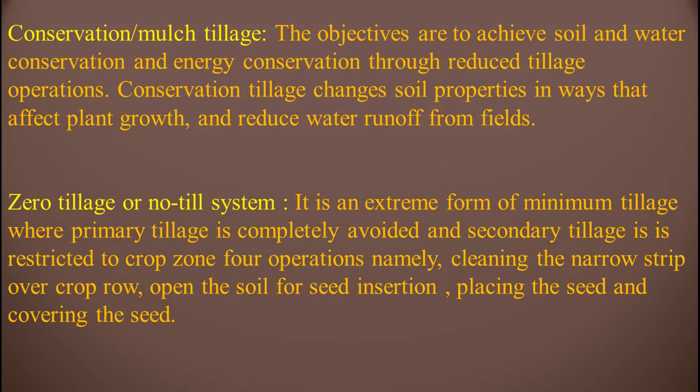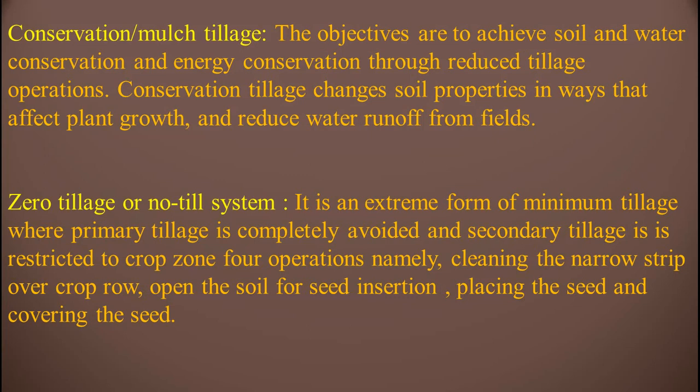Four operations are carried out only in zero tillage: cleaning the narrow strips over crop rows, opening the soil for seed insertion, placing the seed and covering the seed.